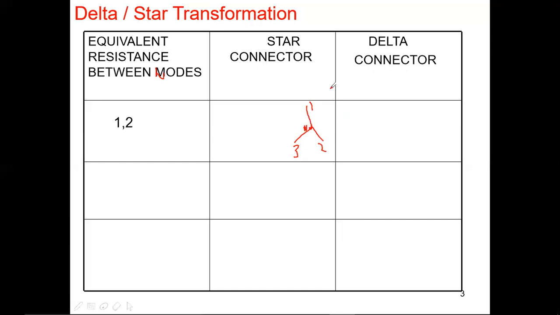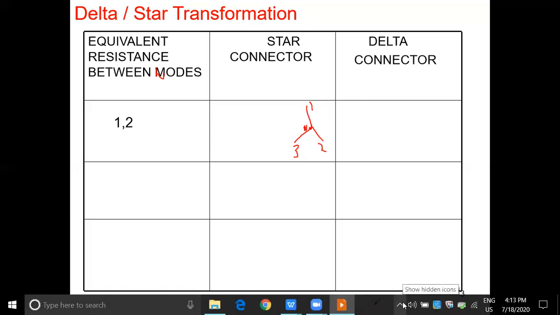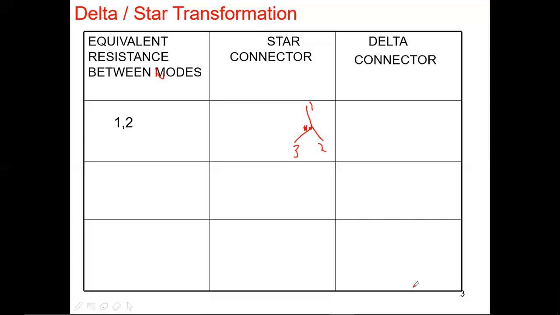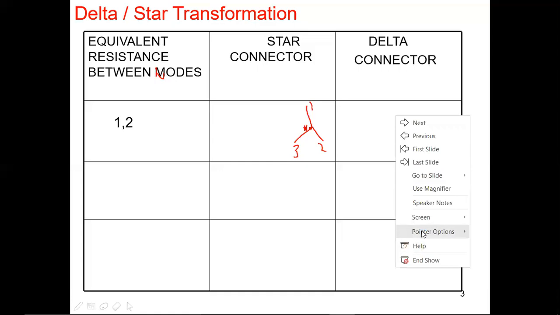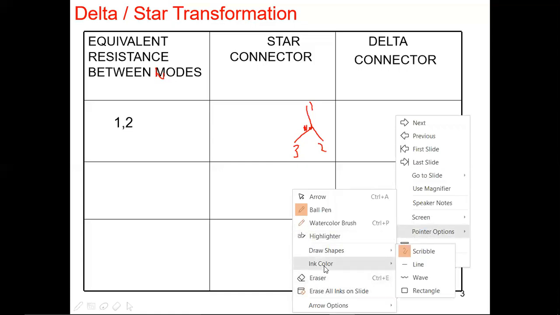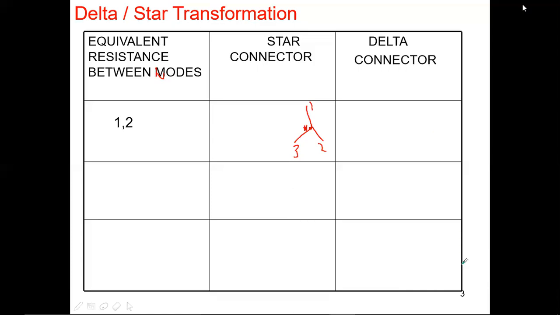Now, for finding the equivalent circuit, you need to consider only two points. Any two points. Right now I'm considering 1 and 2. Let me change the color of my pen. Can you guess which one I'm taking? Yes, green.